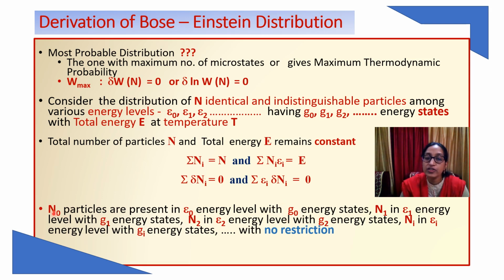Now these N0 particles enter the level E0 in various g0 energy states. Similarly, N1, N2, N3, etc. will occupy E1, E2, etc. with energy states g1, g2, etc. We can take the general formula: the Ei energy level with gi energy states, in which we have Ni particles.